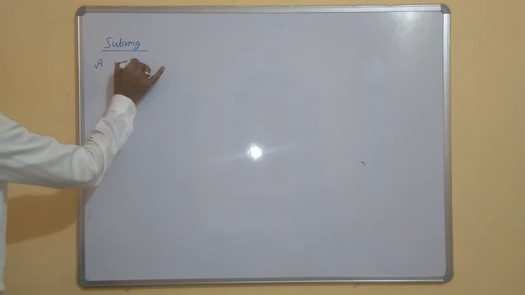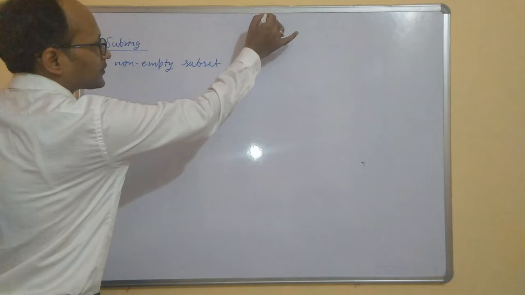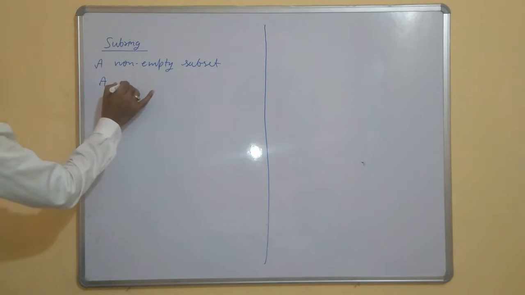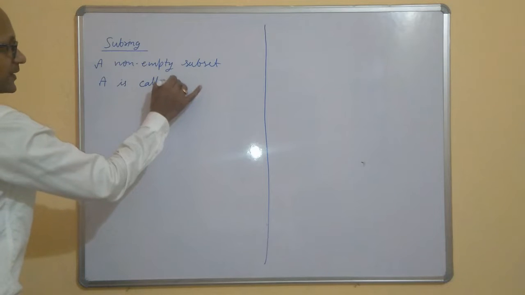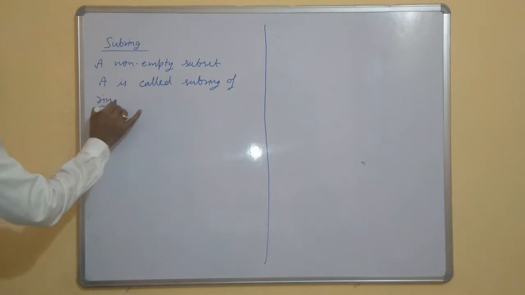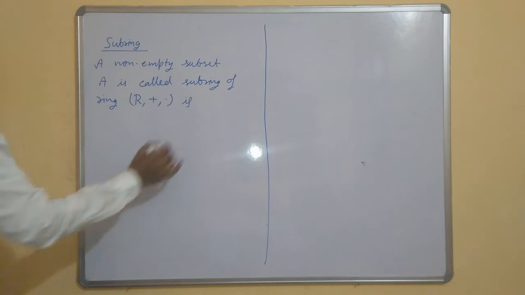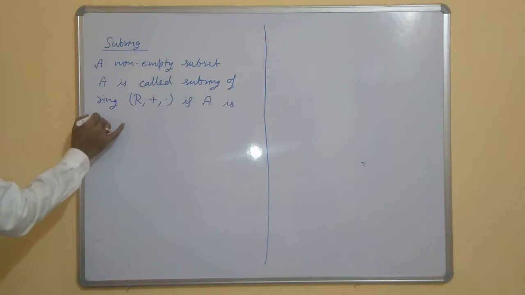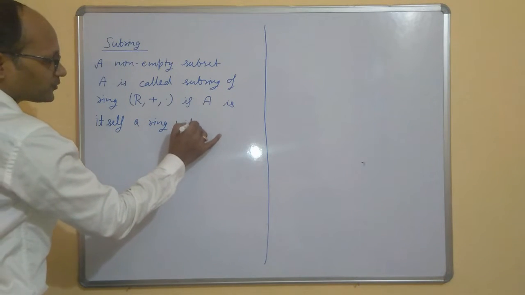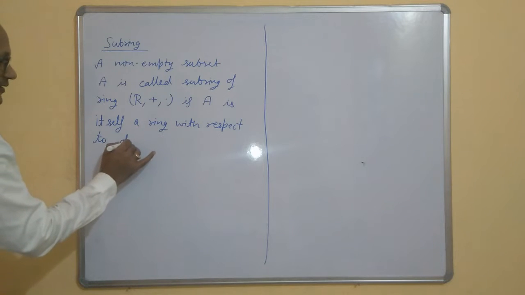A non-empty subset A of a ring R plus dot is called a subring of R plus dot if A is itself a ring with respect to the operations of R.